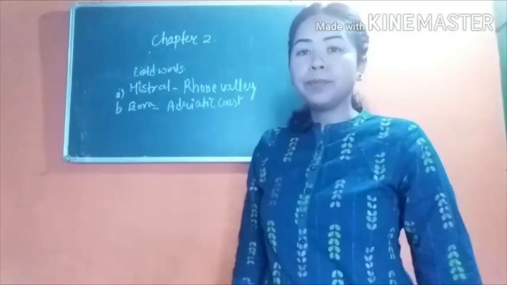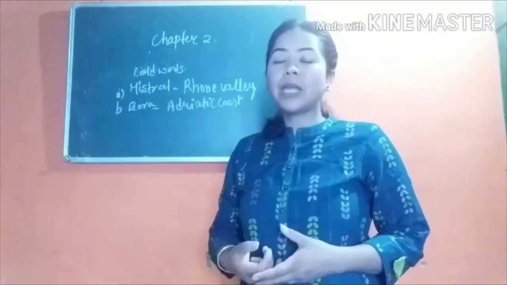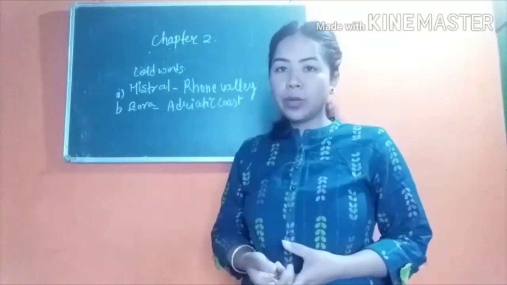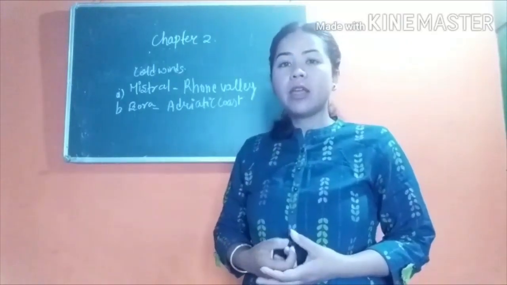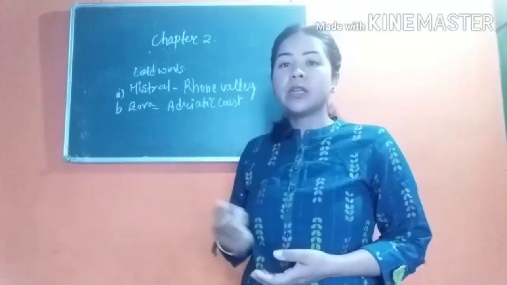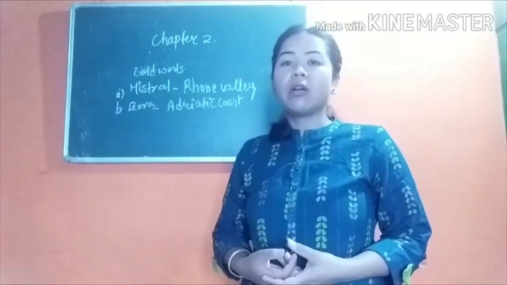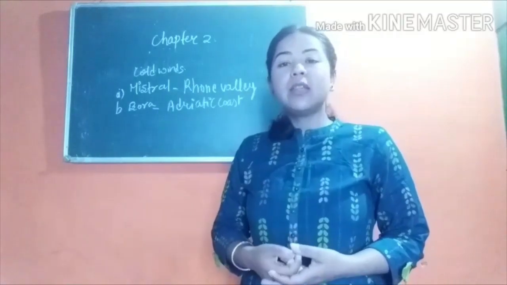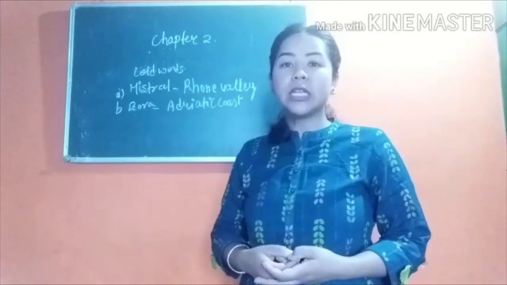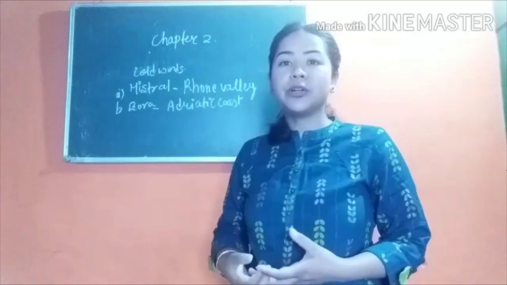Apart from these winds, there are a few more types of winds in your textbook. So please go through the winds mentioned in your book and the areas over which they blow. Now after the local winds, we'll move on to the next type of wind, that is sudden or irregular winds. As the name suggests, sudden and irregular winds are irregular and sudden in nature. They are not regular and we cannot predict their path.